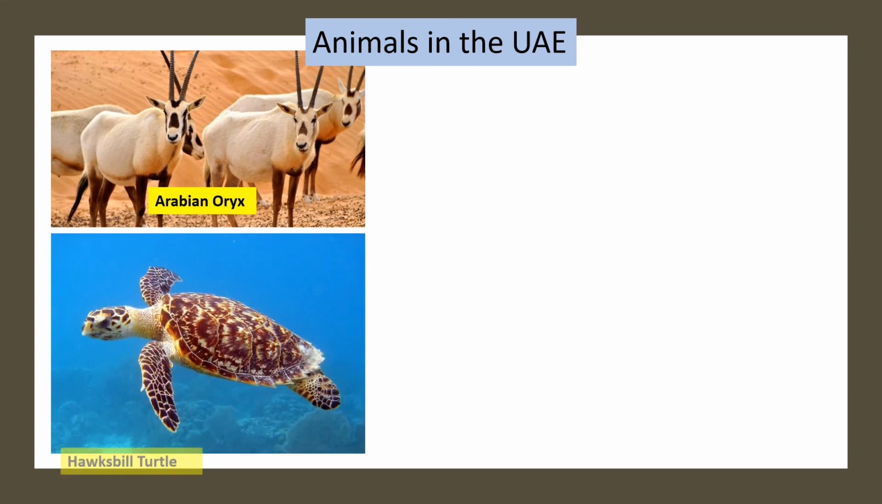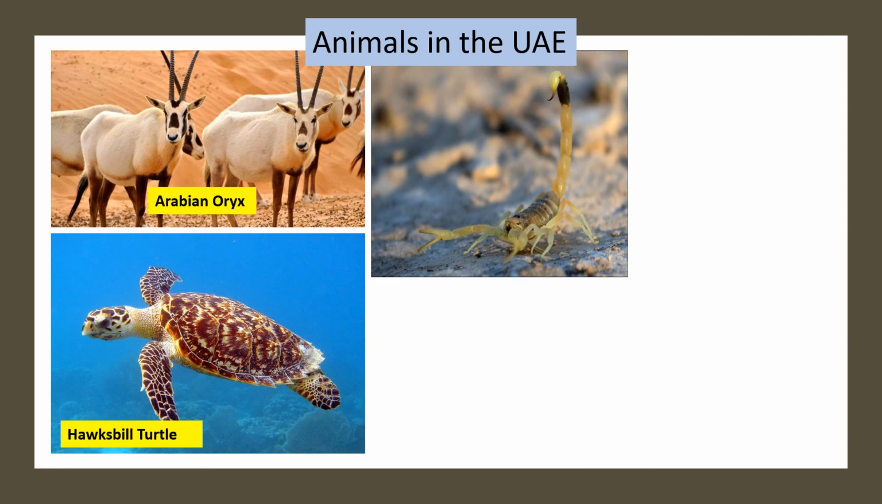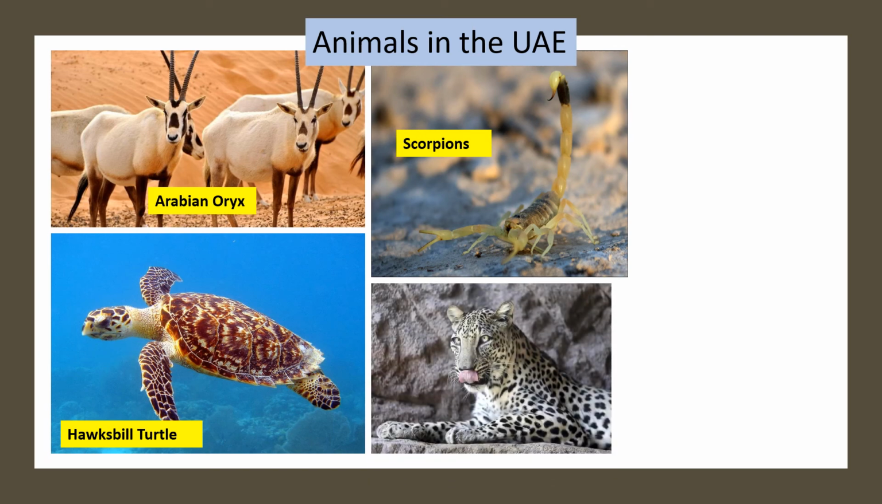This one is the hawksbill turtle. It is considered an endangered species, but thanks to the environmental organizations of the UAE, they are working very hard to conserve this species. Guess what this is? Yes, this is a scorpion. This is the Arabian leopard. It is also considered an endangered species.